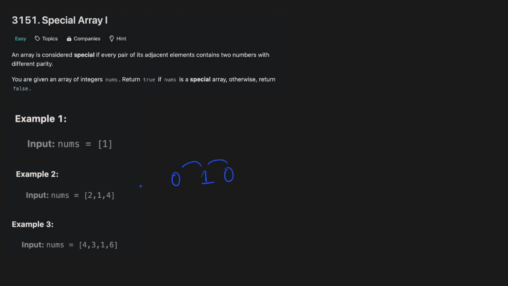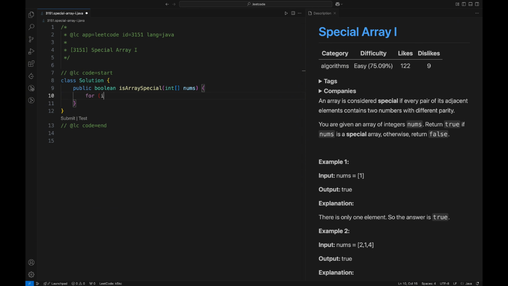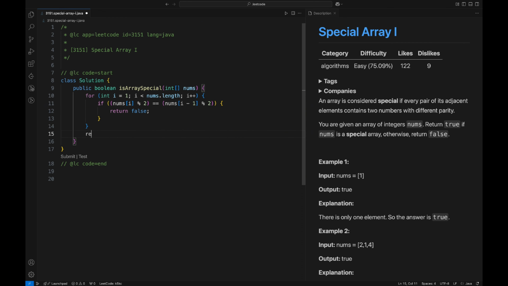Now let's code it up. First let's iterate through the nums array from index 1 to the end of the array so that we can compare the parity of the current number with that of the previous number. Now for each element, we will check if its parity is the same as that of the previous element. We can check that by comparing the remainder of two numbers when divided by 2 using the modulo operator. If it is, then we will return false. Otherwise, if we didn't find any violations of the parity check, we should return true. Now let's submit this code.